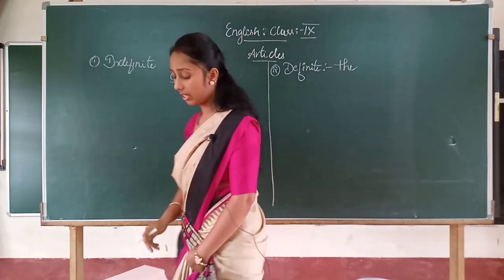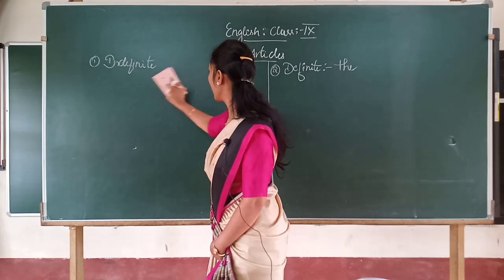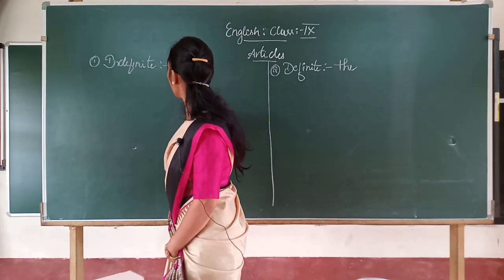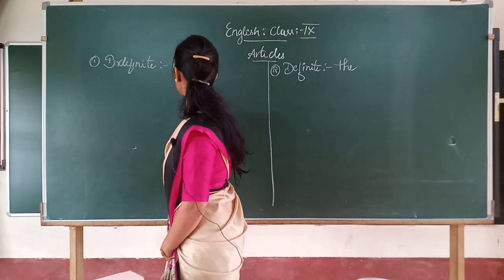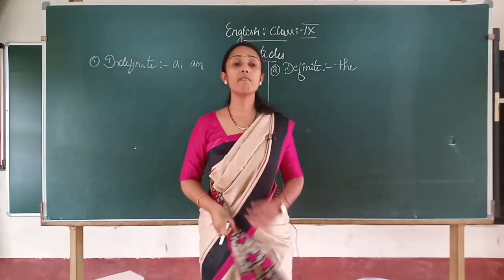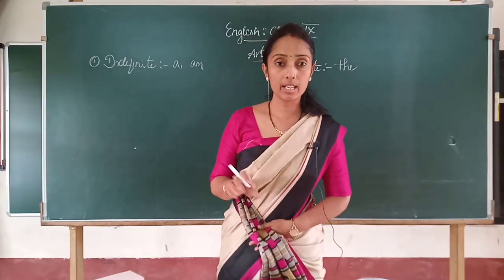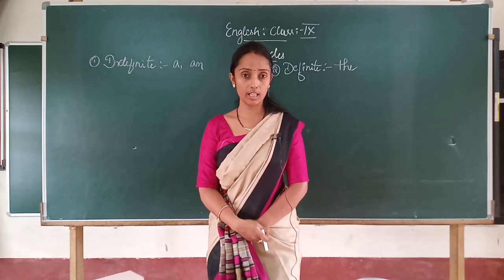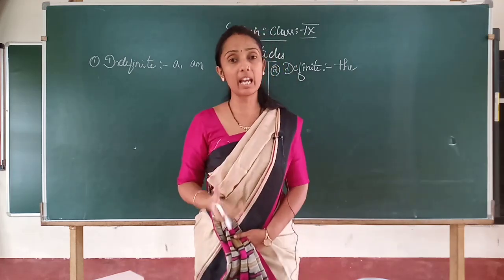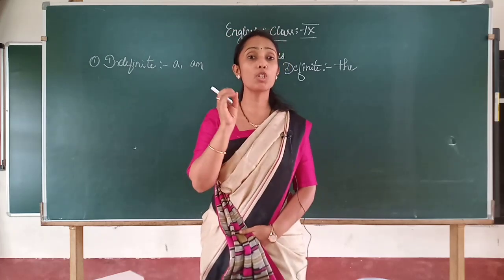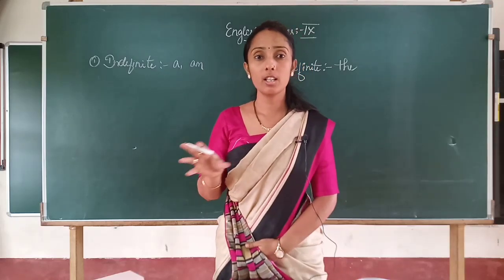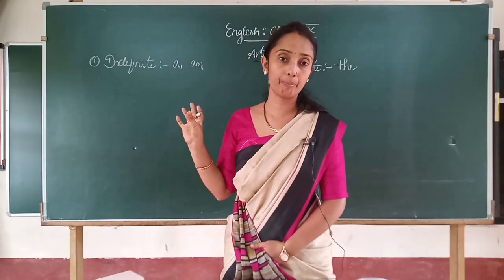Clear? What is indefinite article then? A name itself says that it is indefinite. Indefinite in the sense which is not clear. In a sentence, the object is not clear. Clear children? That is an indefinite sentence. As the name itself says, it is indefinite in the sense which is not clear, or about the person or about the things we cannot tell exactly.